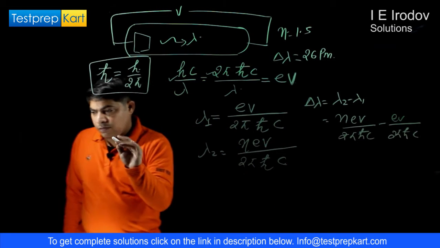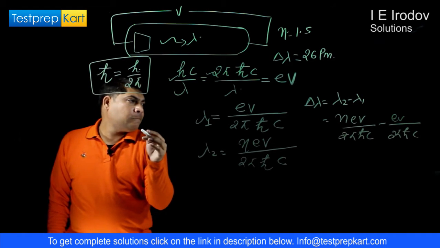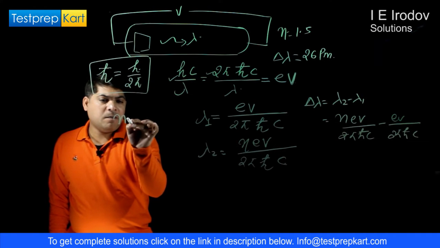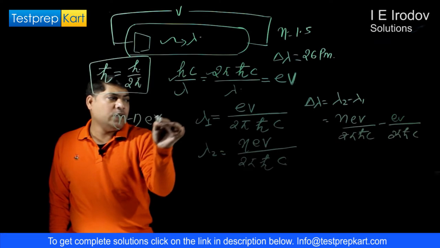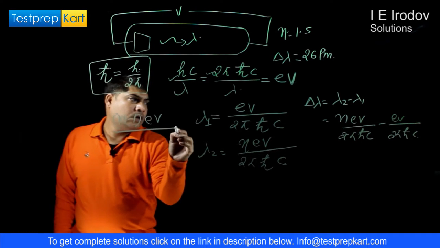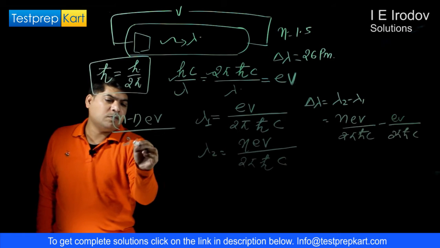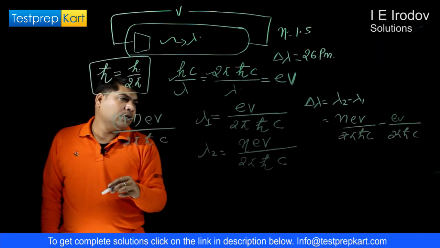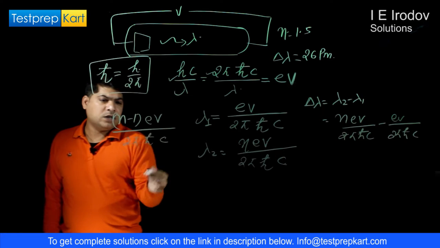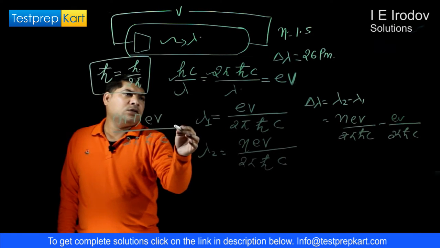So from here we'll get (n minus 1) eV divided by 2 pi hc, which is equal to,